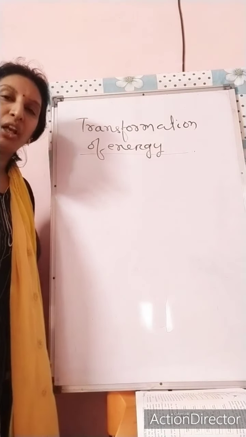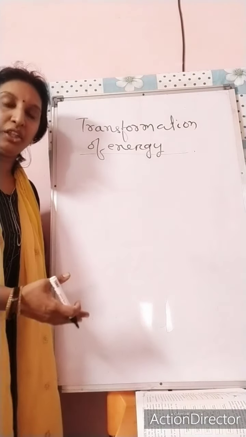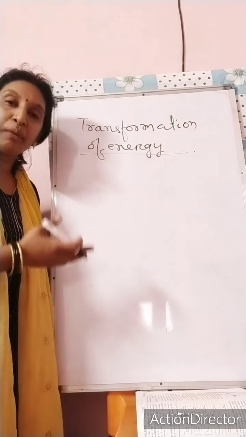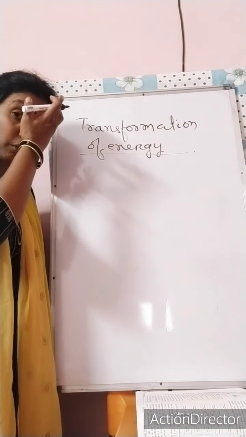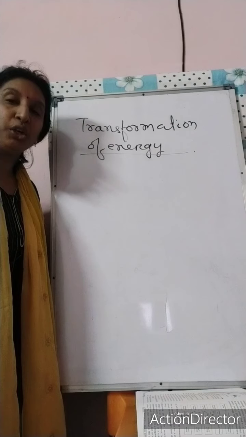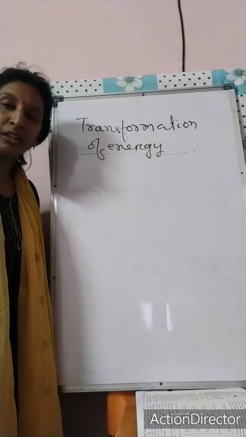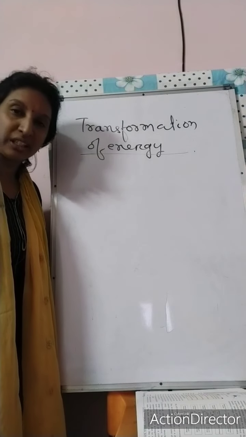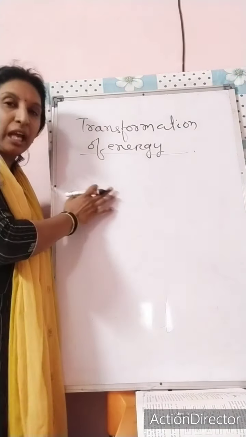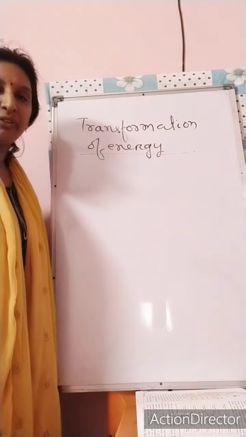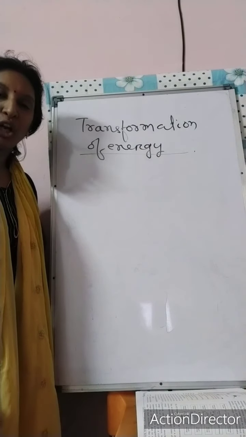So according to the law of conservation of energy, energy can transfer from one form to another form, but energy can neither be created nor be destroyed. Okay, it is a theoretical concept. But what happens in regular life? In regular life, due to wastage, due to friction, due to air friction, so much energy is wasted during the energy transformation. So this type of wastage is known as loss of energy. Understood? That is the undesirable loss of energy.